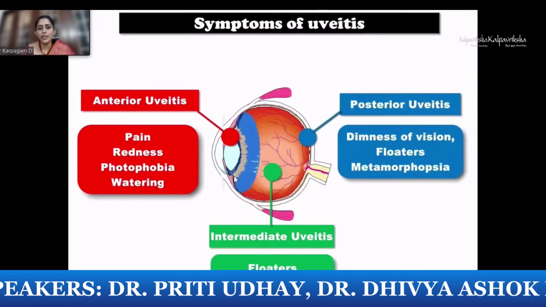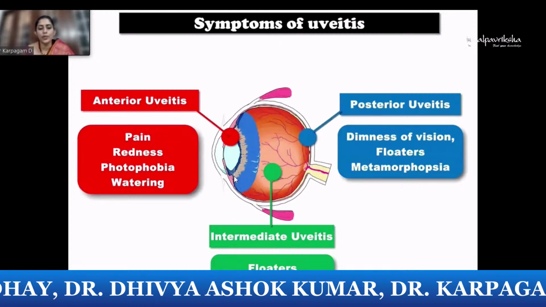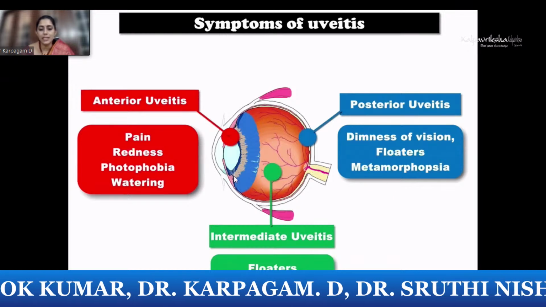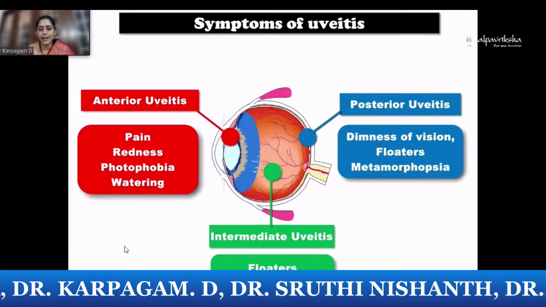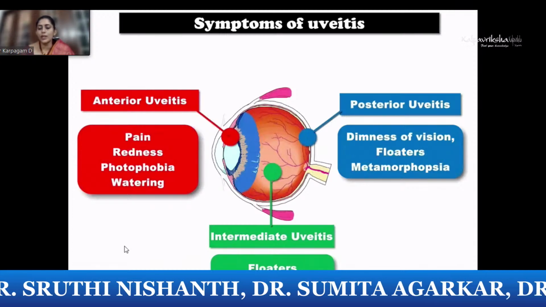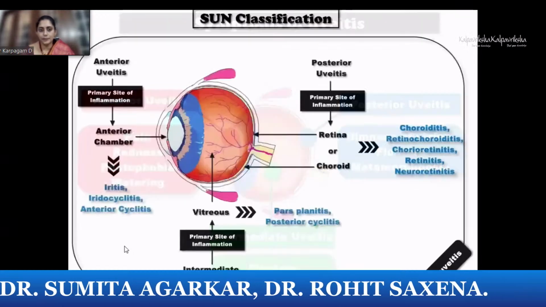The symptoms of uveitis are very particular to the location of the disease. If it's an anterior uveitis, you're going to have pain, redness, photophobia, and watering. If it's an intermediate uveitis, floaters and metamorphopsia can also lead on to defective vision. A posterior uveitis will have features of diminution of vision, floaters, and metamorphopsia.